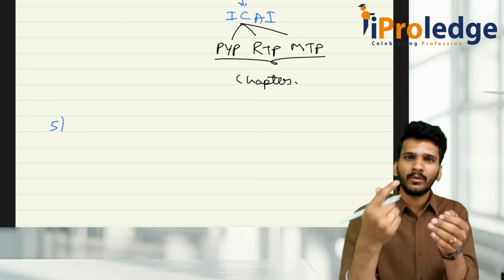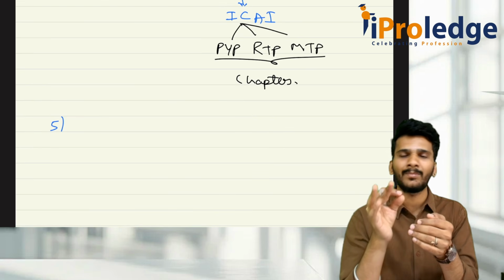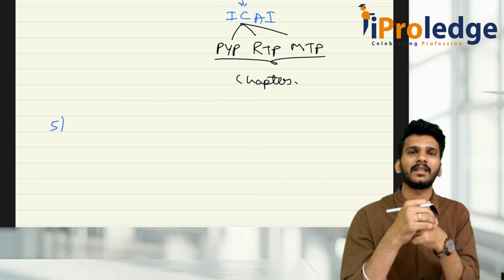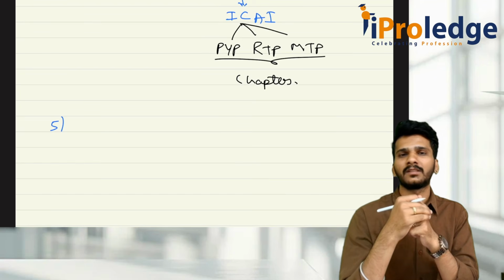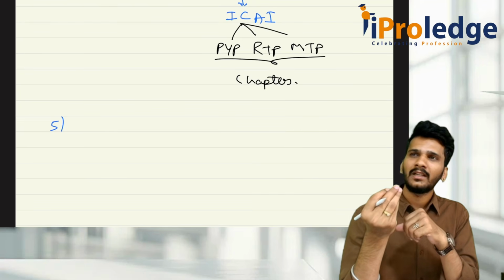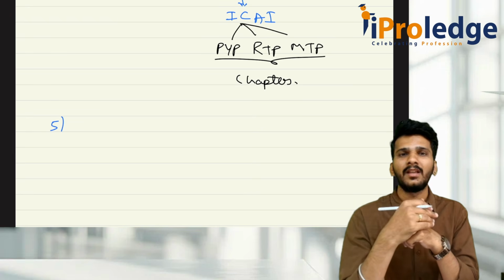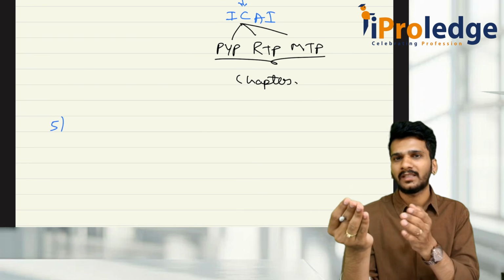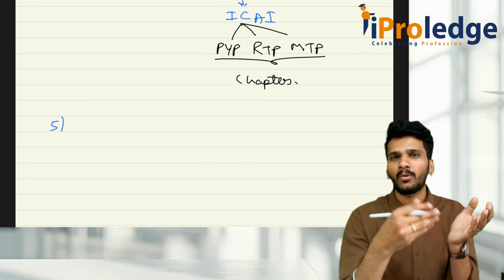After that, you still have to do the writing practice, you still have to give the mock test. There are so many things up there. At least if you can match 70-80% in the first round, then you are on the right track. So why can't this 70-80% be achieved? There will be some hindrances. For example, as I discussed in point number 2, if I think, sir, I will first complete the whole concept book, then I will come back to the questions. Then it is like completing 148 sections once, then again coming back to read the question and write the answer for section number 1, 2, 3, 4, 5.